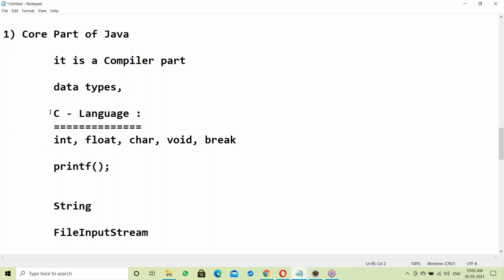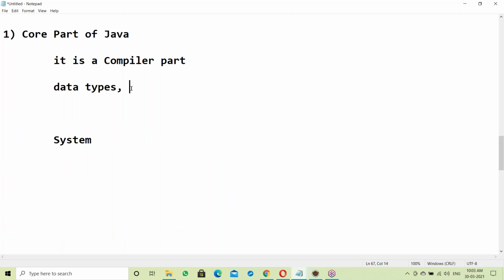Next, operators are also part of the compiler: unary operators like increment, decrement, unary minus; mathematical operators like plus, minus, multiplication; relational operators like greater than or equal to, less than or equal to; logical operators and, or, not; and bitwise operators. Next, control statements are also part of the compiler.